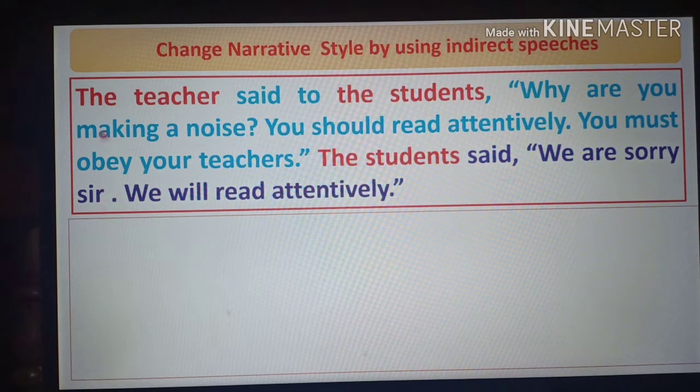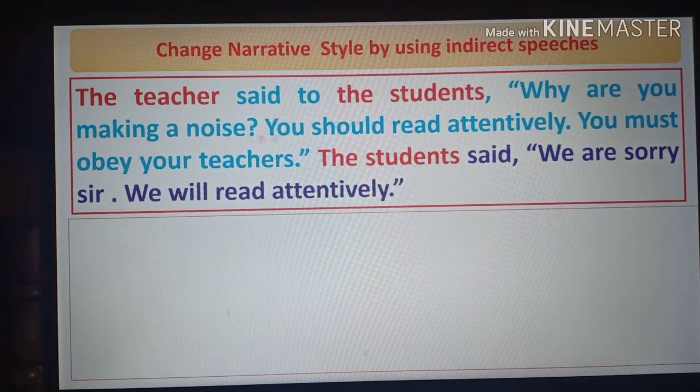The passage is: The teacher said to the students, "Why are you making a noise? You should read attentively. You must obey your teachers." The students said, "We are sorry, sir. We will read attentively." This is the passage. So, dear students,